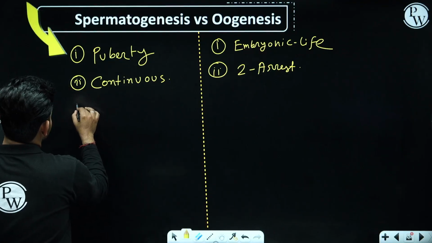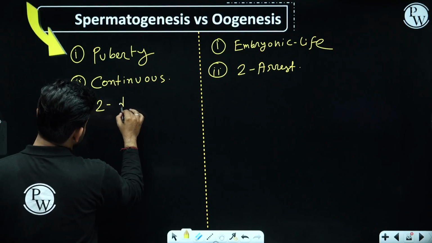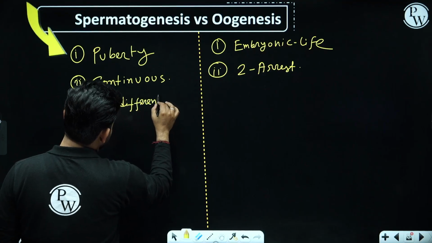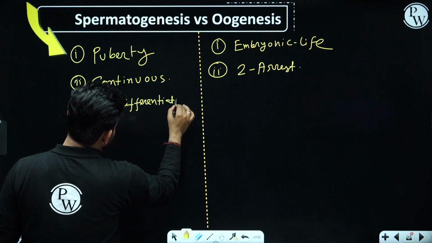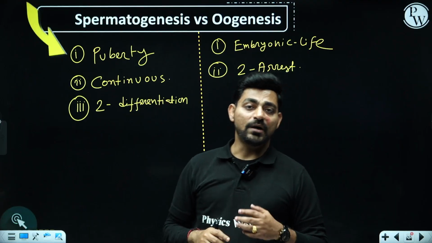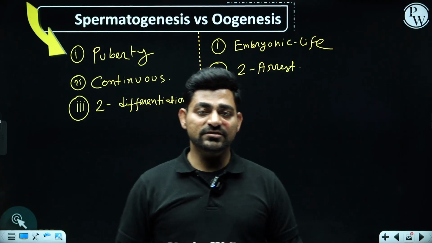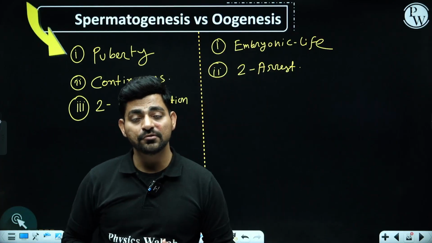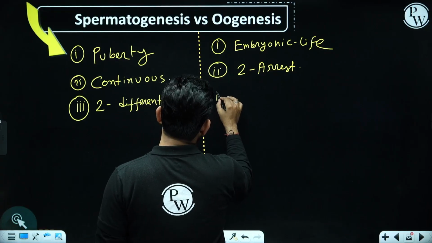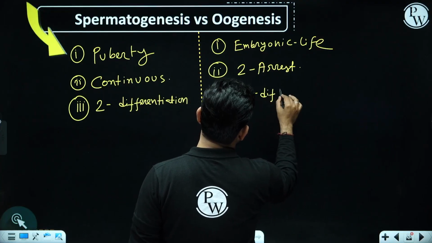For spermatogenesis, we can observe two differentiation phases. One differentiation from spermatogonia to primary spermatocyte, another differentiation from spermatid to spermatozoa. But in case of oogenesis, there will be only one differentiation taking place.